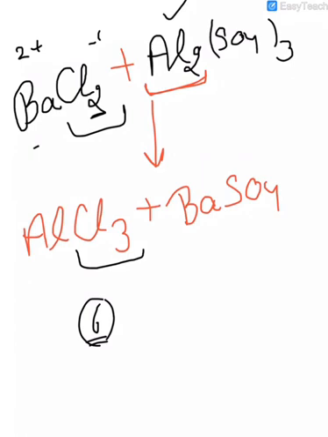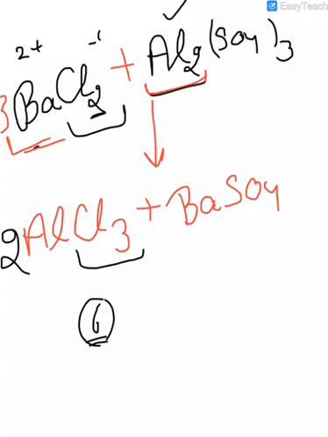Now firstly we will balance barium chloride, right? Barium here 1, here 1. Here 2, here 3. So we have to write 3 here, right? And 2 here. So chloride is balanced, 3 2 is 6, 2 3 is 6.